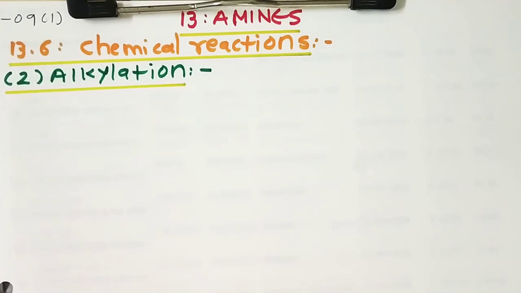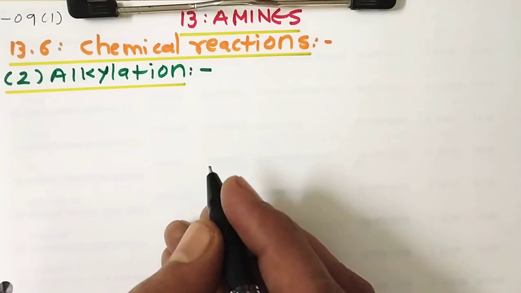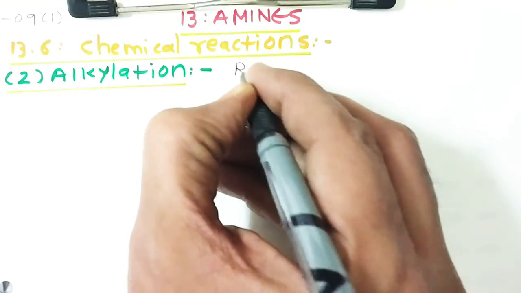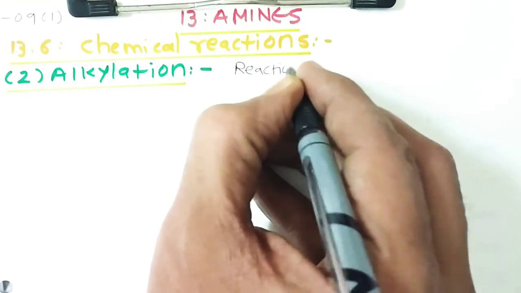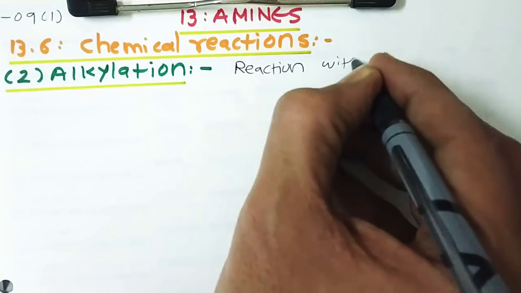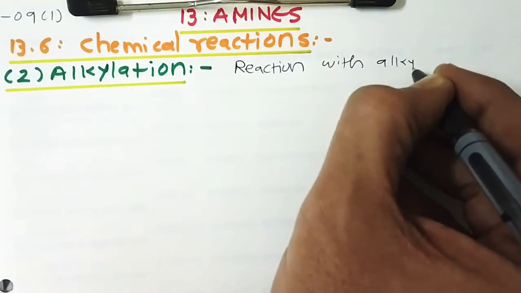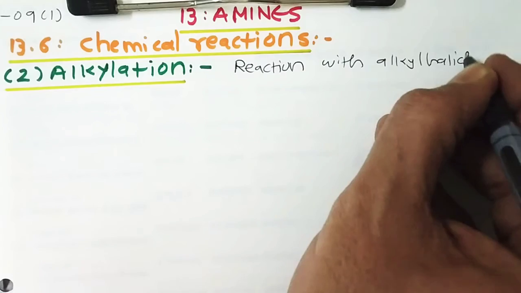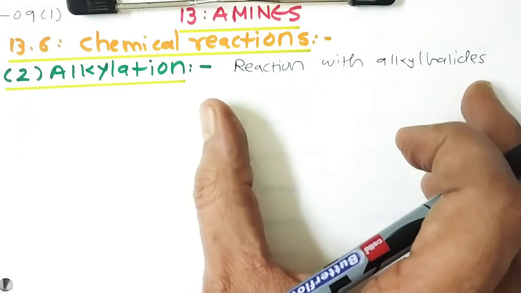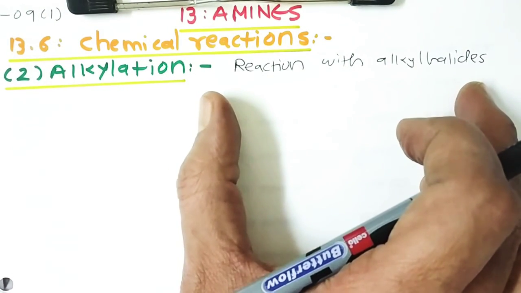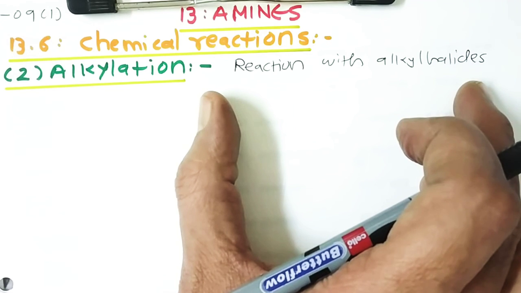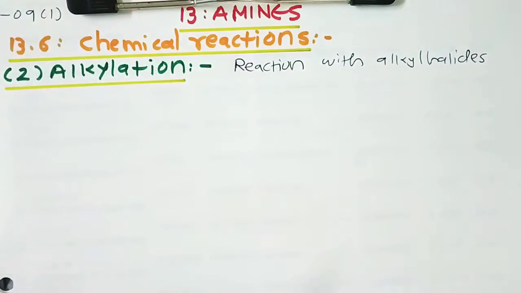Now today we start with our continued portions: alkylation, or reaction with alkyl halides. These portions we have studied two times in unit number 10 in the case of haloalkanes and haloarenes, and in this chapter we study this alkylation process too.